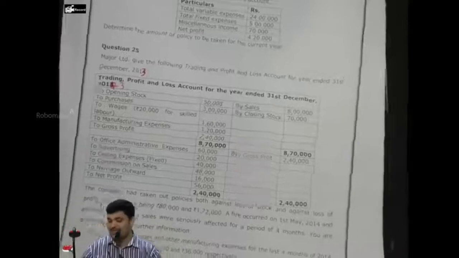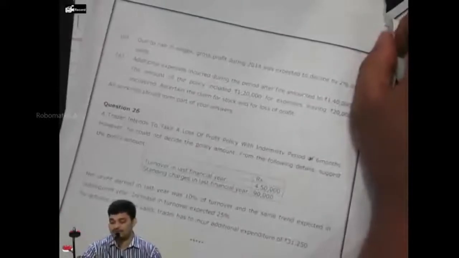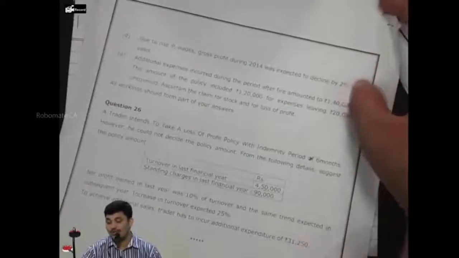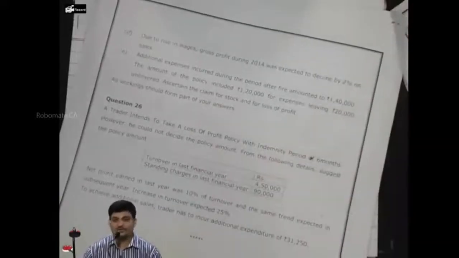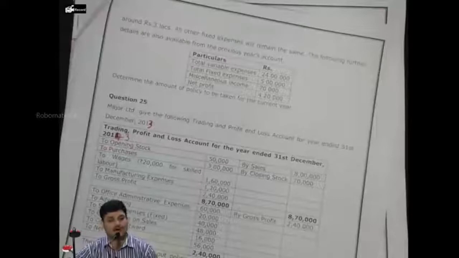Everybody, then there is an information given. Due to rise in wages, gross profit during 2014 was expected to decline by 2% on sales. Correct? So which means we will be having a reduction. 2% on sales means it is a rate on sales. Gross profit ratio means it is ratio on sales.